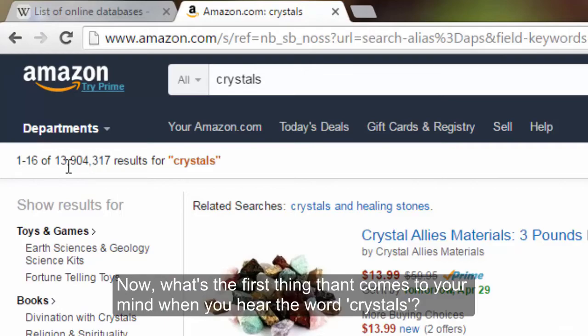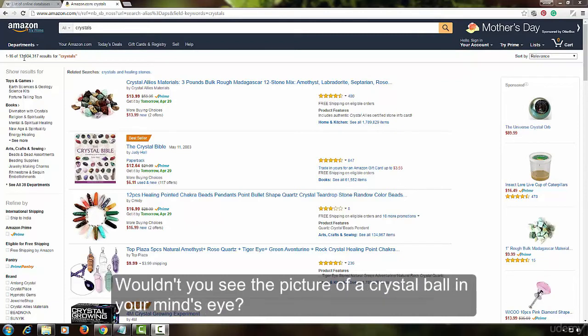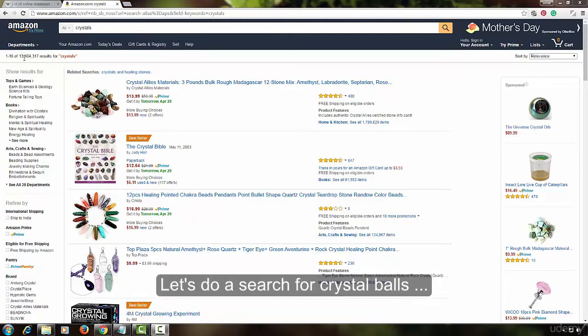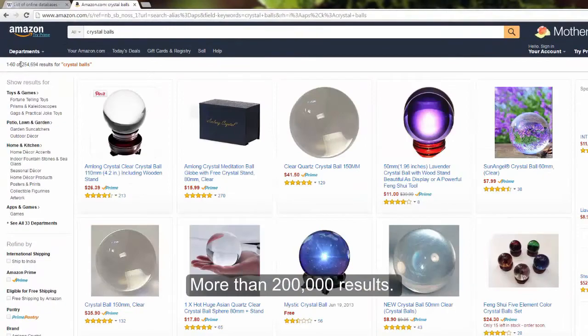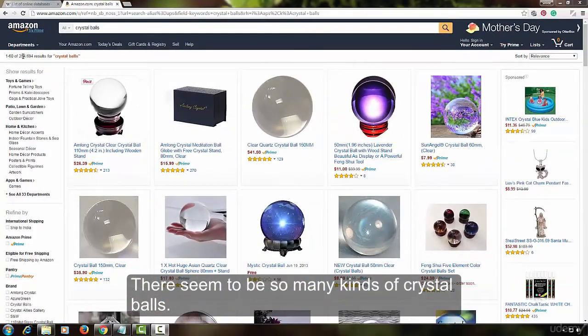Now, what's the first thing that comes to mind when you hear the word crystals? Wouldn't you see a picture of a crystal ball in your mind's eye? Let's do a search for crystal balls. More than 200,000 results. You can possibly build an entire site around crystal balls. There seem to be so many kinds of crystal balls.